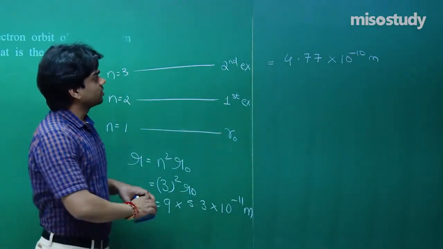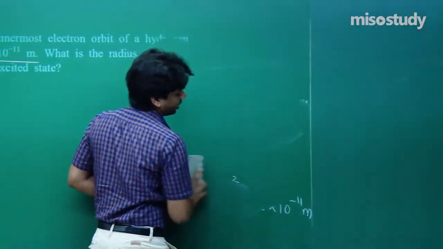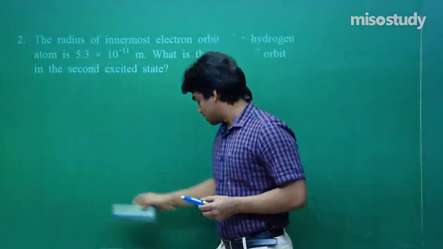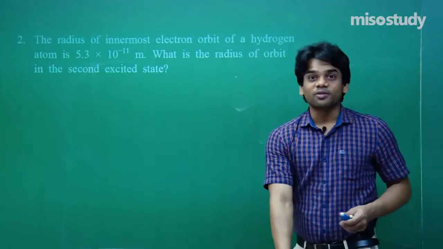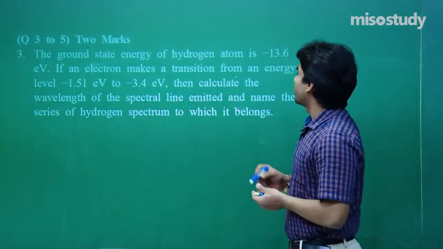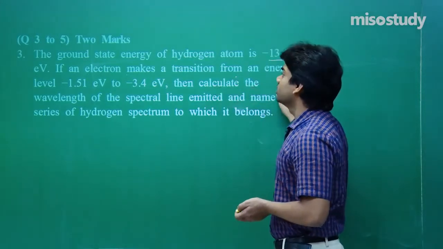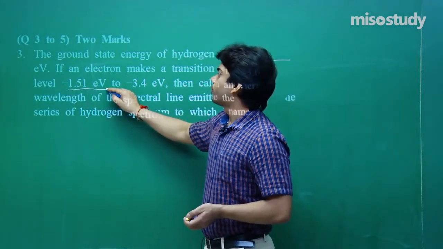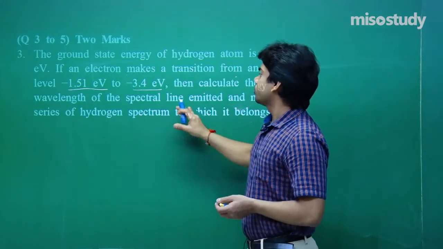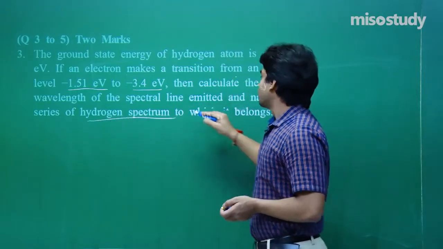Now, after this, let us go ahead to the next part. Hope that you are taking each of the information that I am displaying here and you are understanding how to solve this. It's basic revision of the concepts that we have already done. Question number 3, it's a 2 mark question. The ground state energy of hydrogen atom is minus 13.6 electron volt. If an electron makes a transition from an energy level of minus 1.51 electron volt to minus 3.4 electron volt, then calculate the wavelength of the spectral line emitted and name the series of hydrogen spectrum to which it belongs.